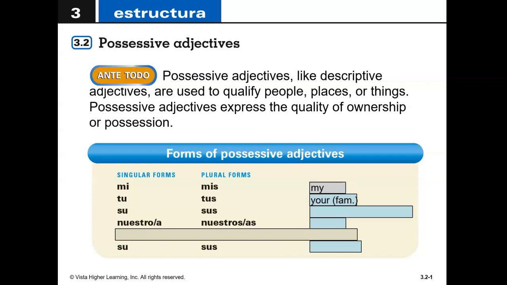It would be the third person down. Think about when we conjugate a verb. We have yo, tú, next is él, ella, usted. So that would be his, her, or its. Or it could even mean your formal. So now here we have the your familiar, tu. But if you're speaking to someone formally, you're saying, hey, Mrs. Henke, that's your book. You would say, Señora Henke, es su libro.